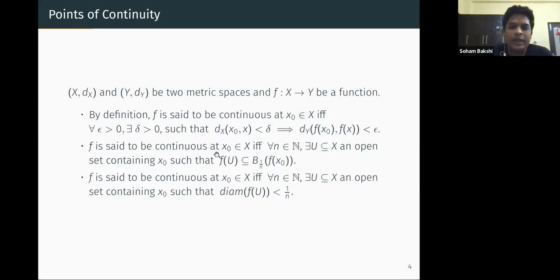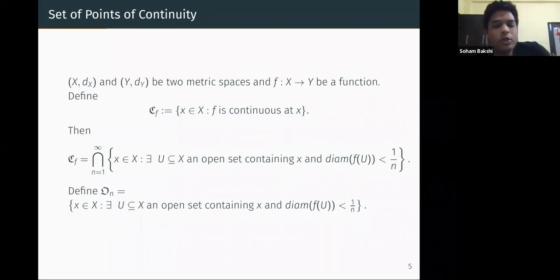So f is continuous at x naught if for all n in N there exists an open set U containing x naught such that f of U is in the 1 by n neighborhood of f(x naught). This is the same as the definition we gave before. Again, this is equivalent to saying that for any n, there exists an open neighborhood U around x naught such that the diameter of f of U is less than 1 by n. You can check that all of the above are equivalent. So we'll work with the third definition and see how we can write the points of continuity of a function.